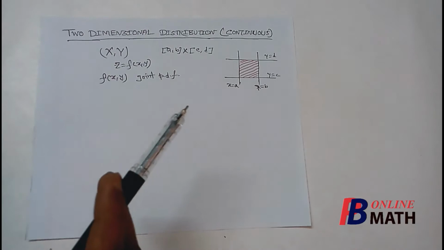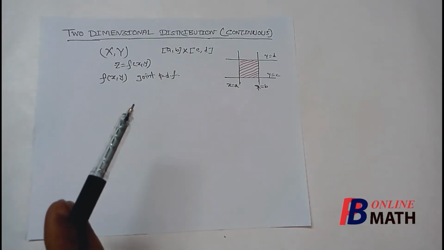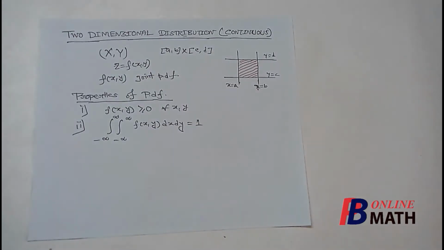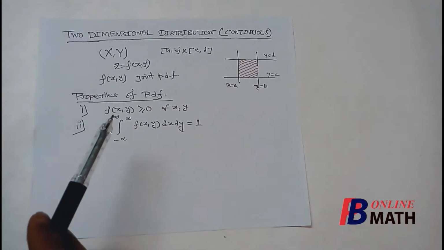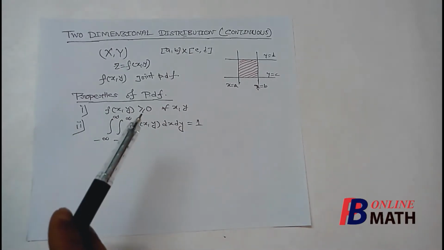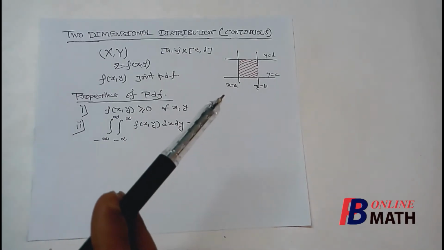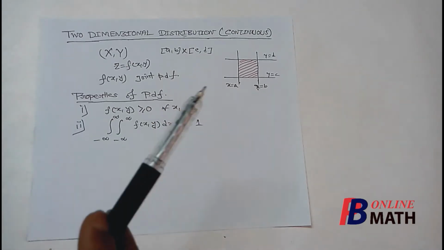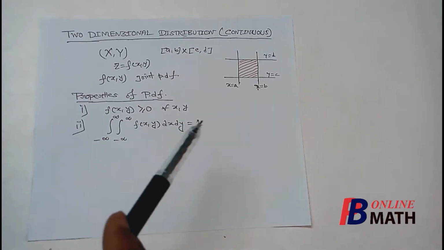So this is our PDF, and we know that in the case of one-dimensional distribution the PDF must satisfy two conditions. So these are the two properties of PDF. The first one is f(x,y) greater than or equal to 0. The masses cannot be negative. In this case the height of the surface cannot be negative. That means the surface must lie above this xy plane. So f(x,y) must be greater than or equal to 0. This is the first condition.